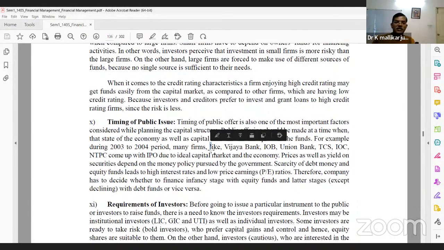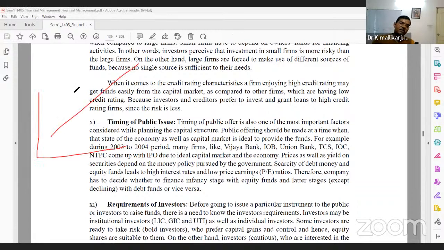And few companies are ready to issue IPOs. When the market is bullish, nothing but rising markets, it is easy to get this money through IPOs. When the market is bearish, people won't buy these IPOs. The people are buying, but very limited, right? So the timing, whether the market is a bull market or a bear market, is also very important.